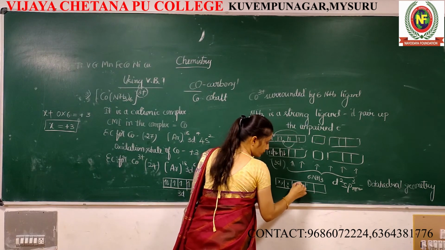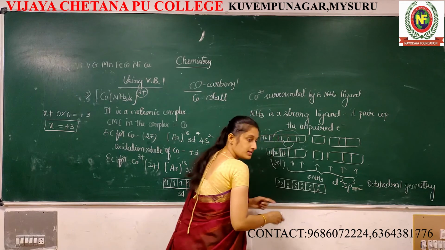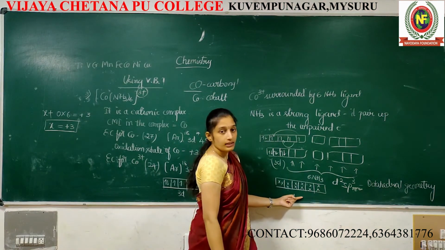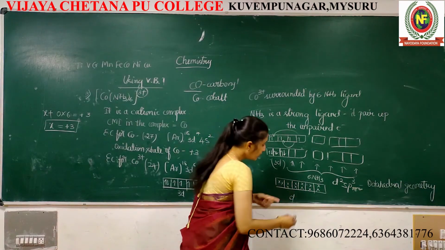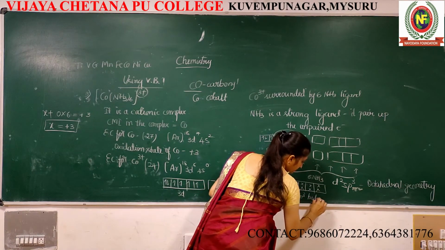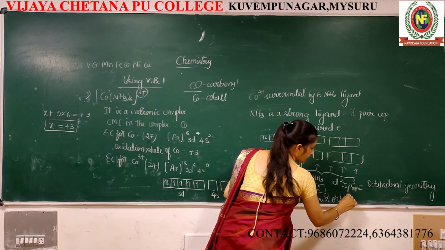Two, three, four. This is different energy. Once it undergoes d2sp3, all are the same energy. Hybrid orbitals.